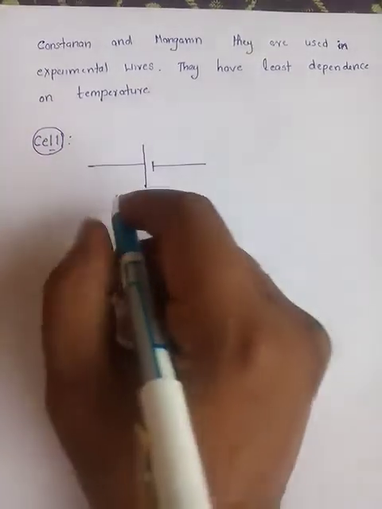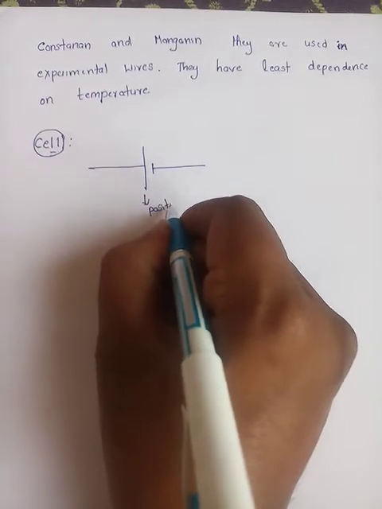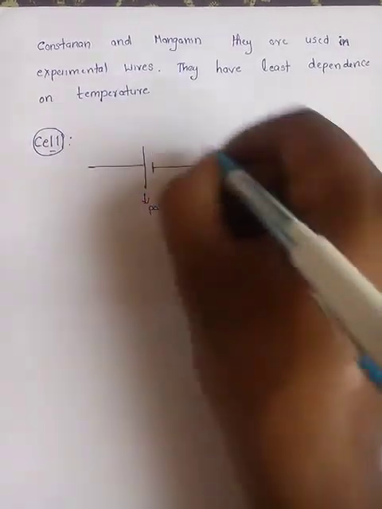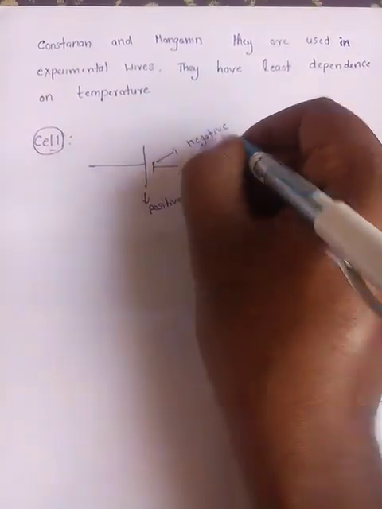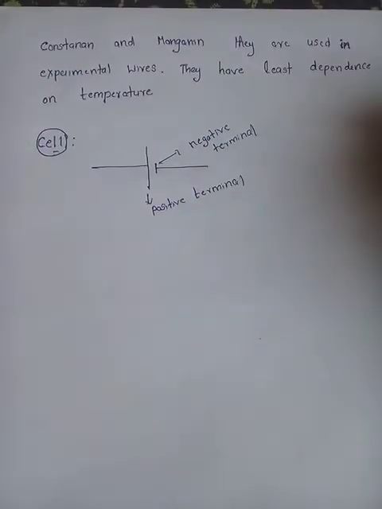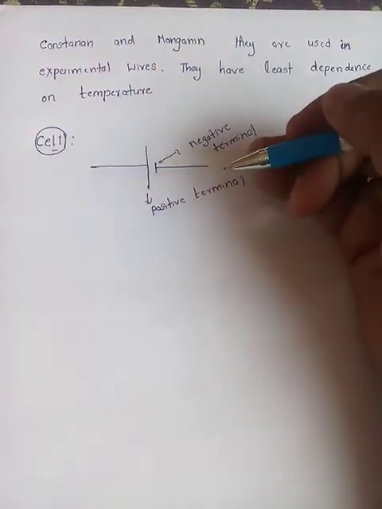The representation of circuit symbol is this one. So this is the positive terminal and this is the negative terminal. One is called cathode, one is called anode. As you already studied in chemistry about cell, we are not going to go into depth about it here.